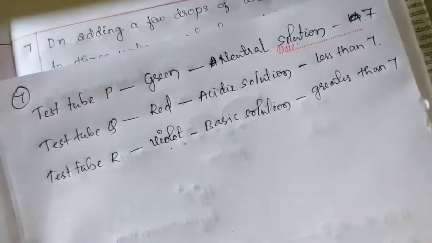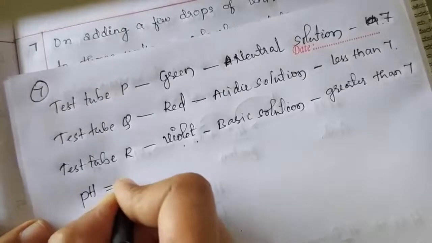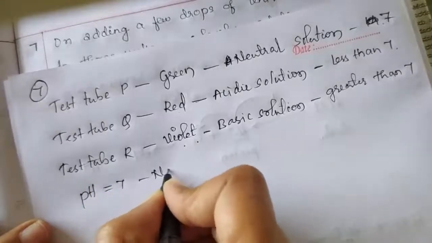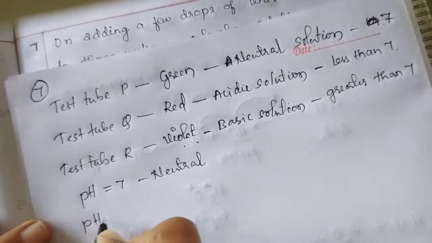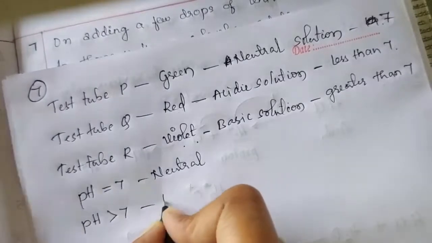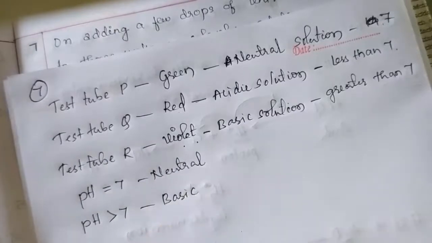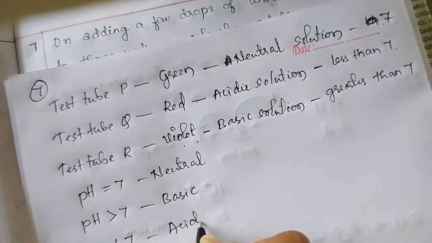Children, we know that in pH scale, if the pH value is equal to 7, then the solution is neutral. If the pH value is greater than 7, then the solution is basic. If the pH value is less than 7, then the solution is acidic.